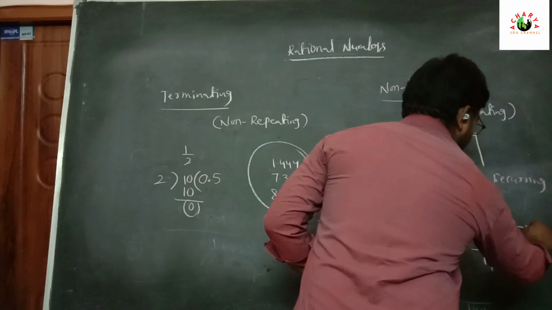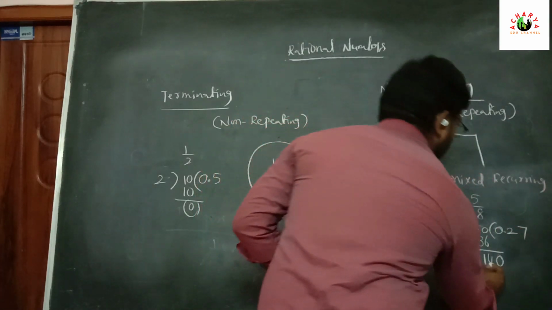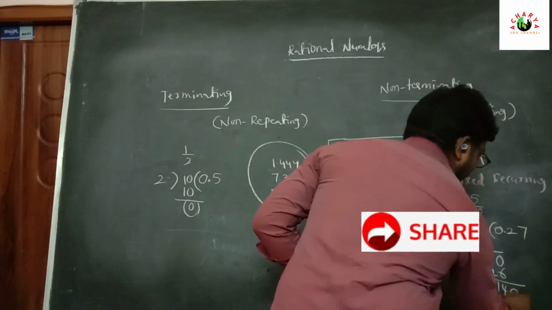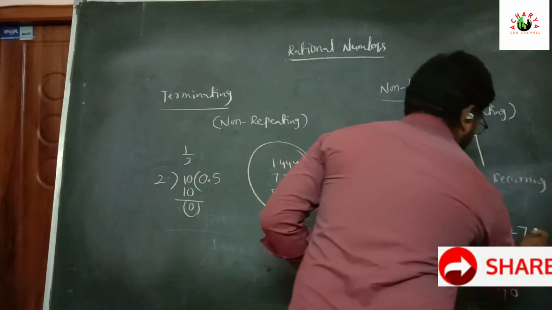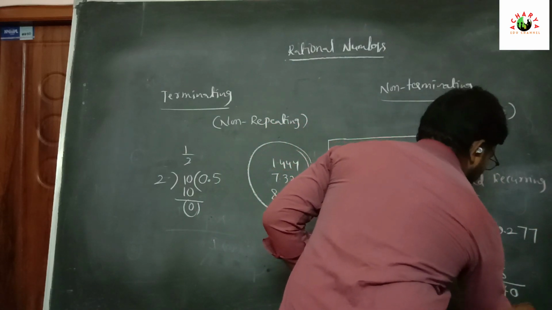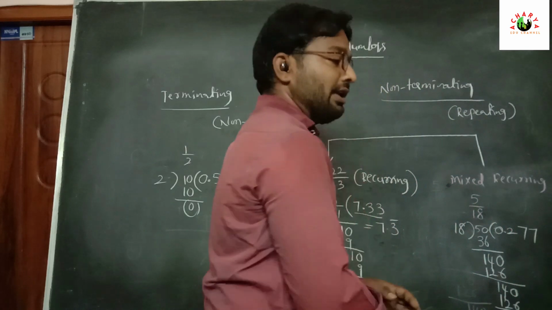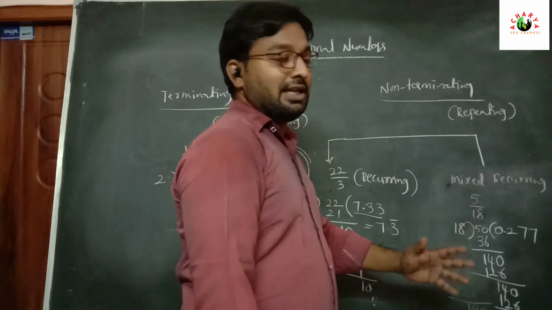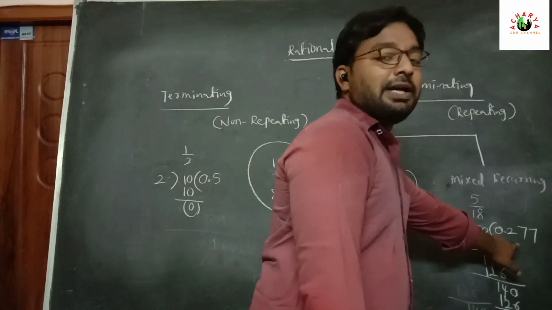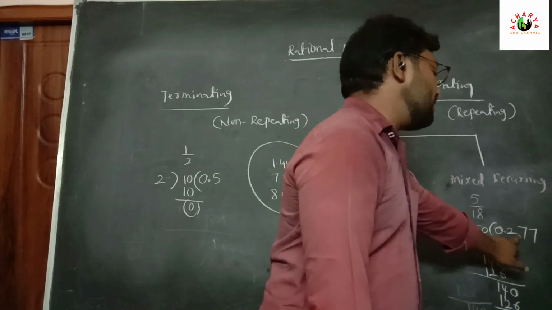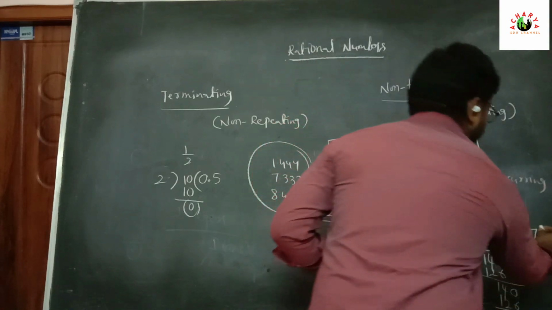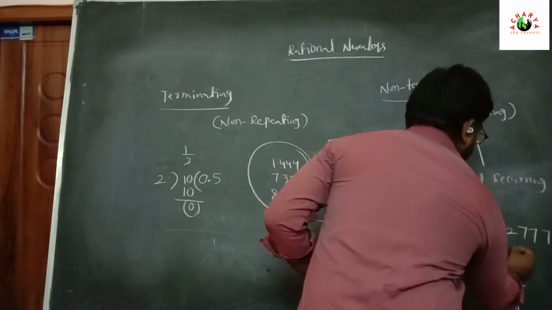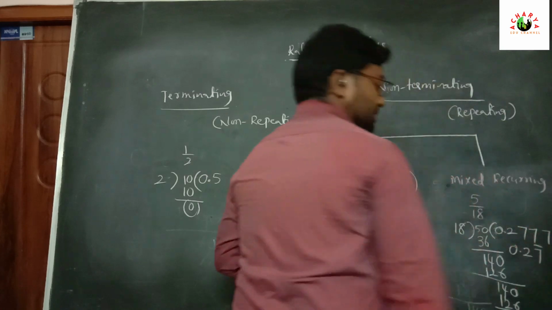Next, 18 7s are 126, again remainder 14, we can add 0. Again 18 7s are 126, again the remainder is 14. So here we will get 14 continuously. So in the quotient place after decimal, 0.27777. So here 7 is repeating continuously. So we can write 0.27 bar.